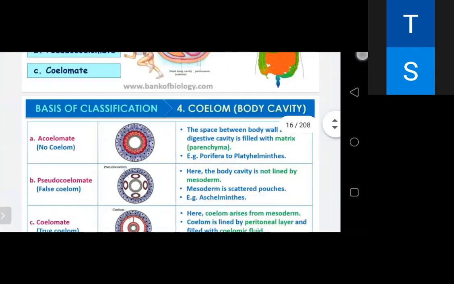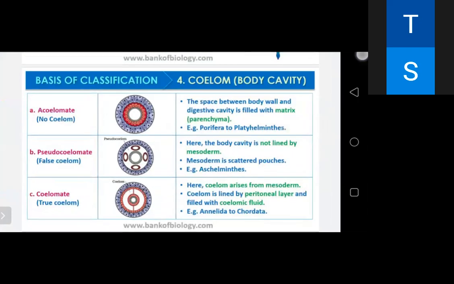Pseudocoelomates. Here you can see the body cavity is not lined by the mesoderm. Instead, the mesoderm is present as scattered pouches between the ectoderm and endoderm. Such a body cavity is called pseudocoelom, and the animals possessing them are called pseudocoelomates. Example is aschelminthes.